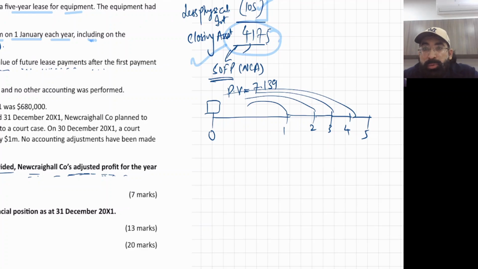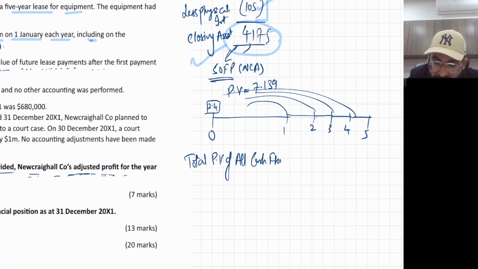But my dear student, there is a cash flow of 2.4 million here as well. The cash flow which is given now has the same present value. So what is the total present value of all cash flows? It will be 2.4 plus 7.139. This I'm telling you for the asset.